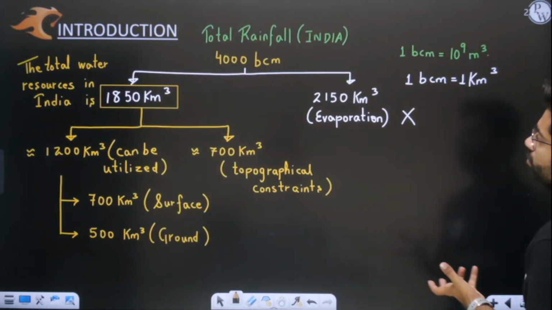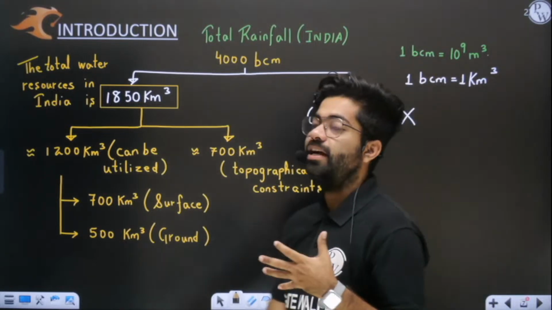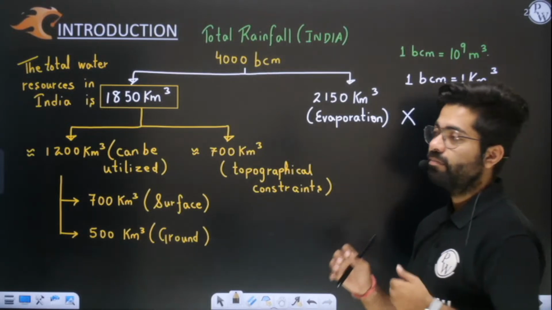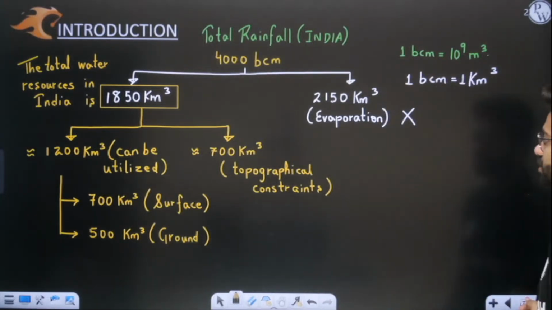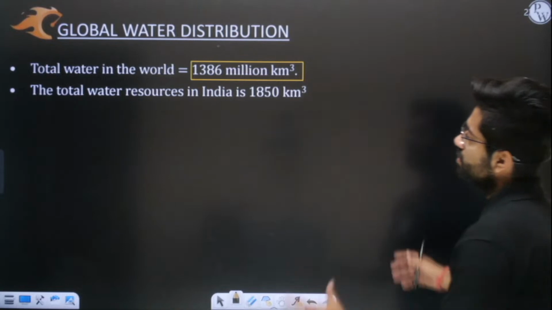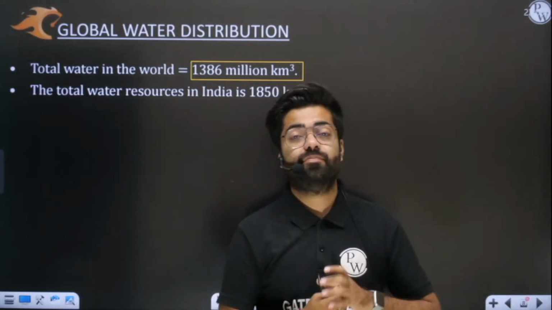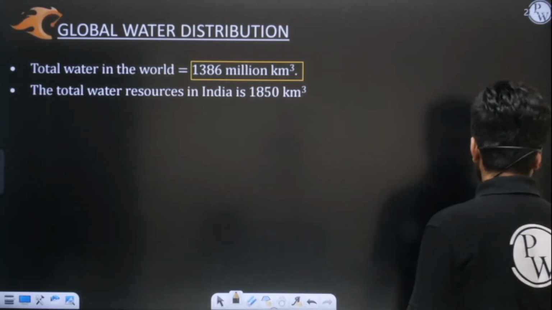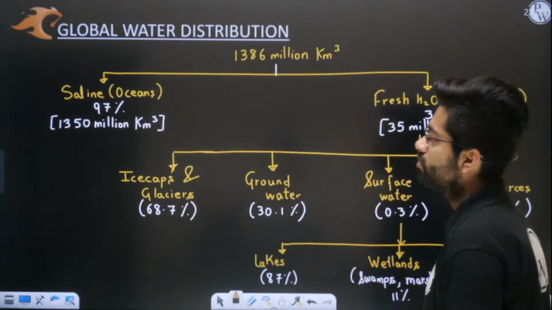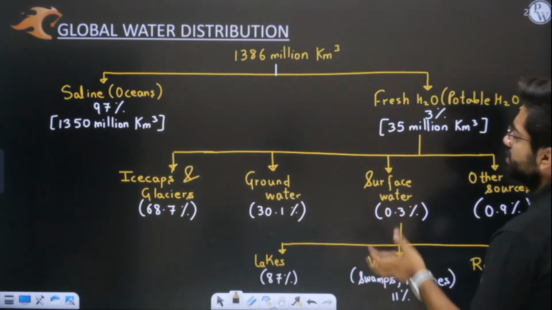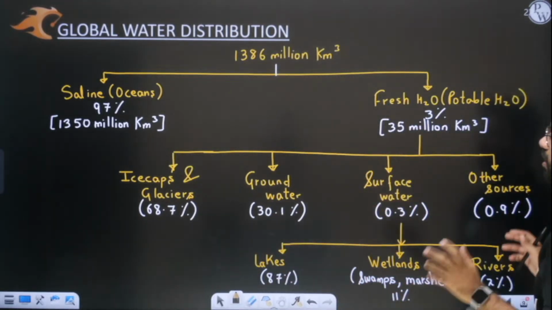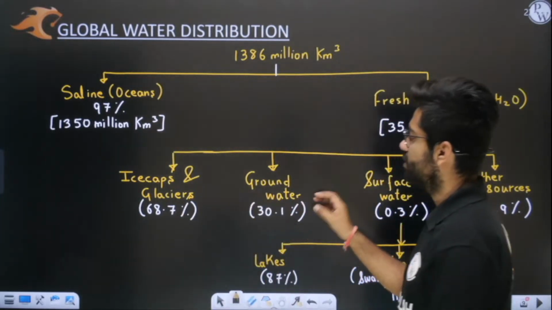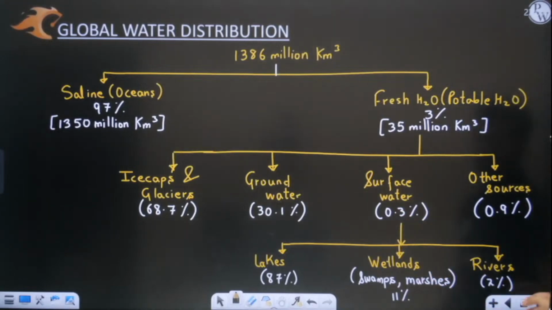After that we discussed the total amount of rainfall received by the Indian subcontinent and how much of that water we are able to utilize. I hope it is clear to you all. After that we discussed the total volume of water present globally and how it is distributed, and how much water is present in India. This was the basic distribution of water. You should remember one point: around 70% of water is frozen and around 30% is in the ground.